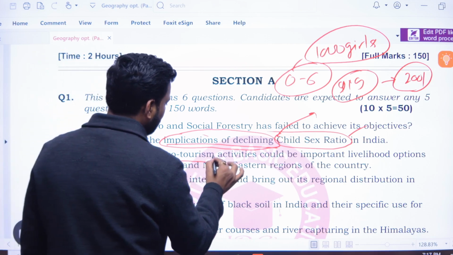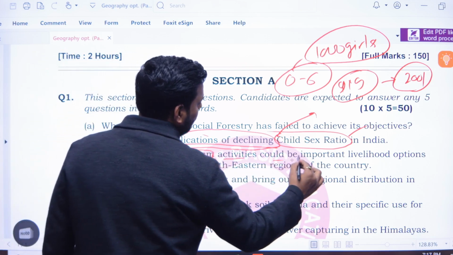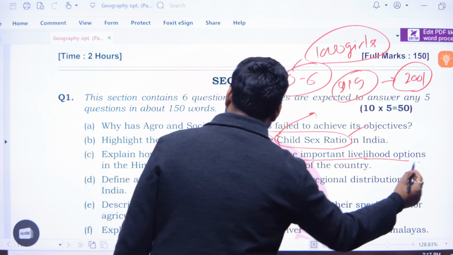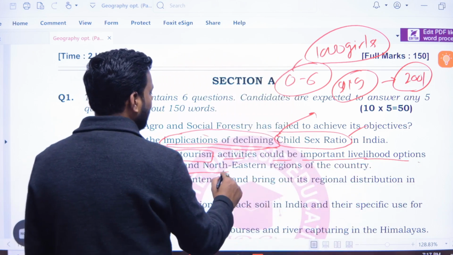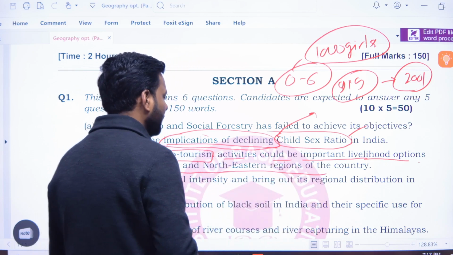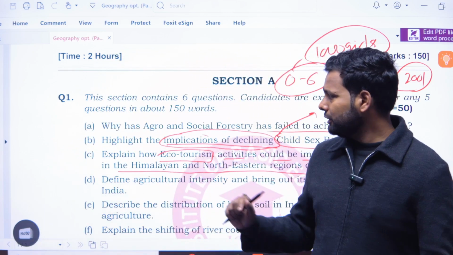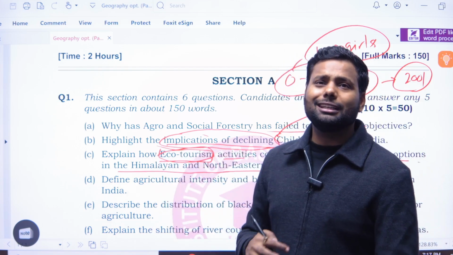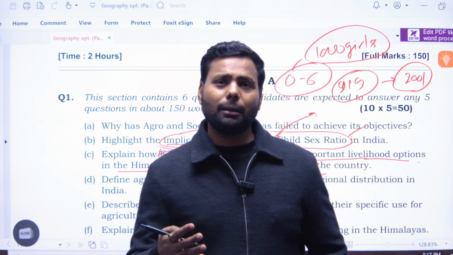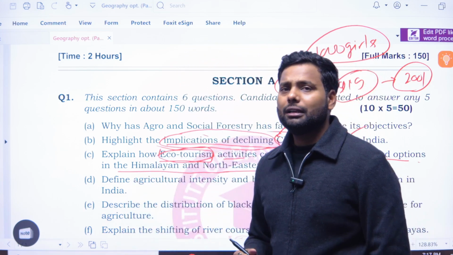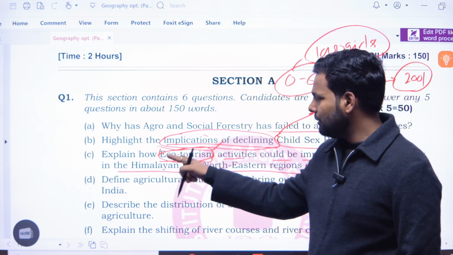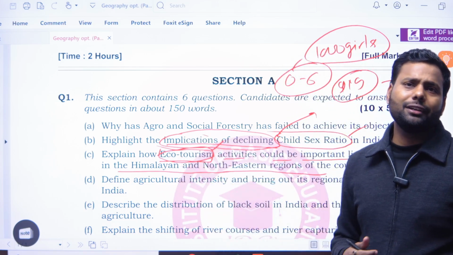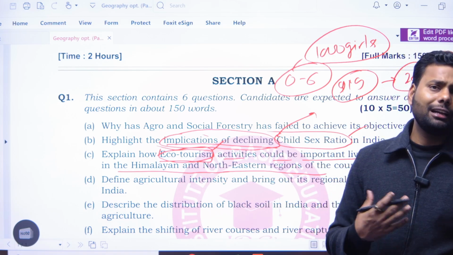Okay, in the third question: explain ecotourism. What does ecotourism mean? The question says this activity could be an important livelihood option in the Himalayan and northeastern region of the country. So firstly you have to break the question: what is ecotourism? Ecotourism is associated with national parks, wetlands and biosphere reserves. It is the tourism which is associated with the biosphere, national parks and wetlands.